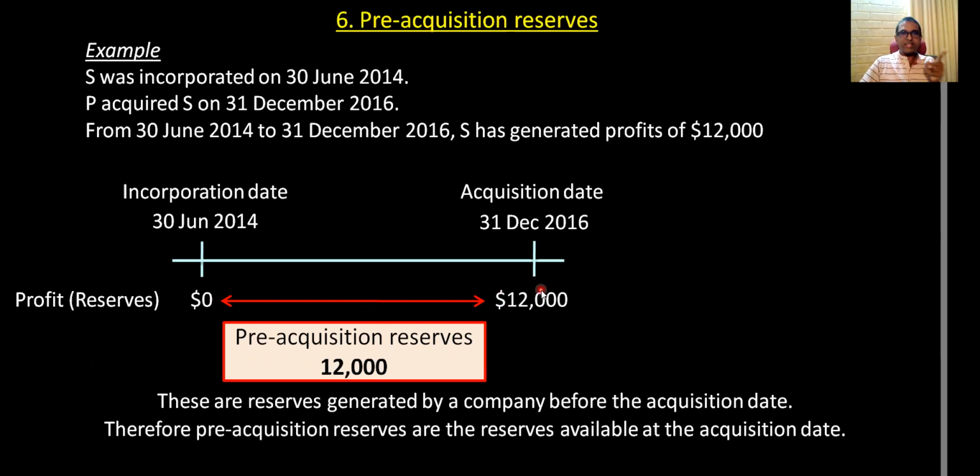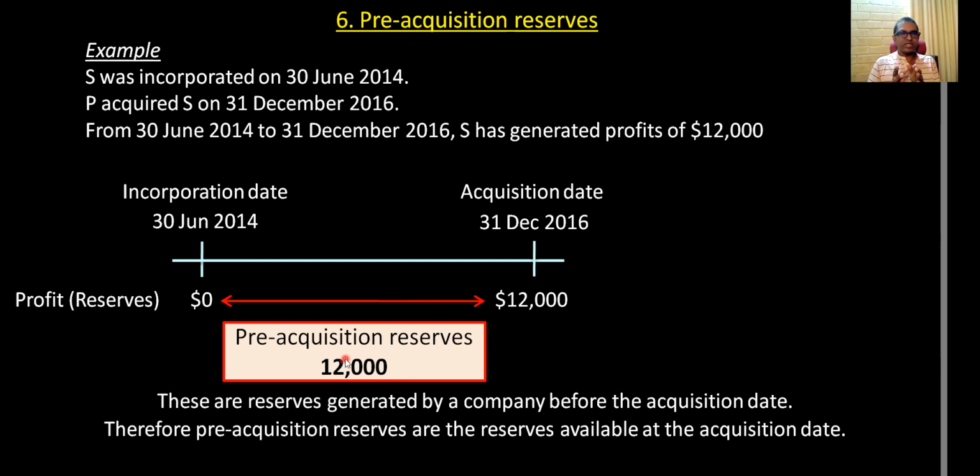So this difference, if you take 0 to 12,000, is always 12,000, which is actually the reserves that stood at the acquisition date. So the reserves at the acquisition date are simply the pre-acquisition reserves. Because if you take this gap, it is 0 to 12,000, so 12,000 minus 0 is 12,000.